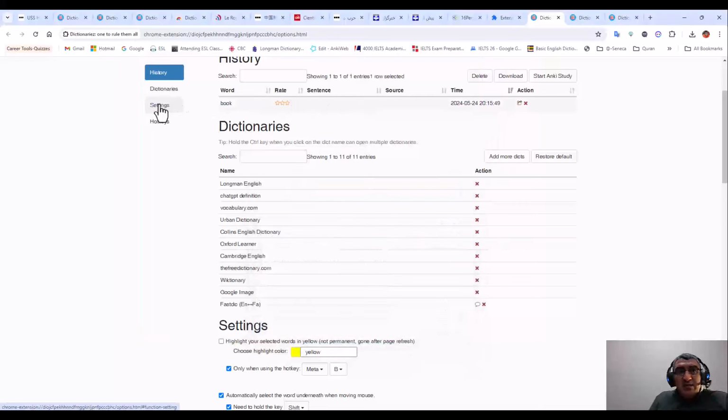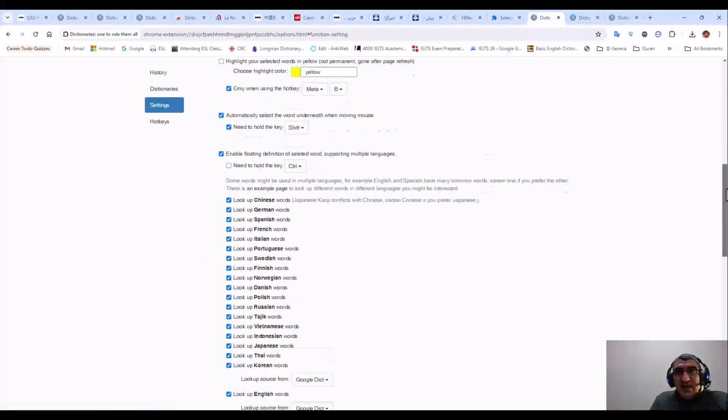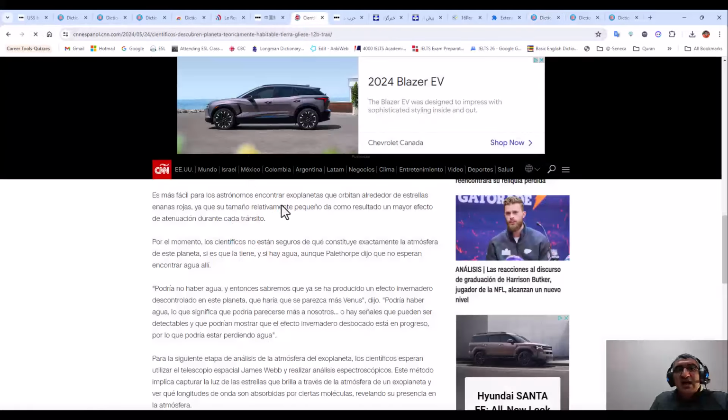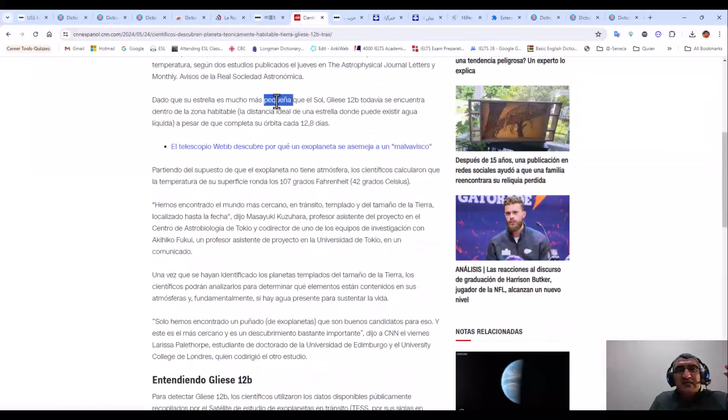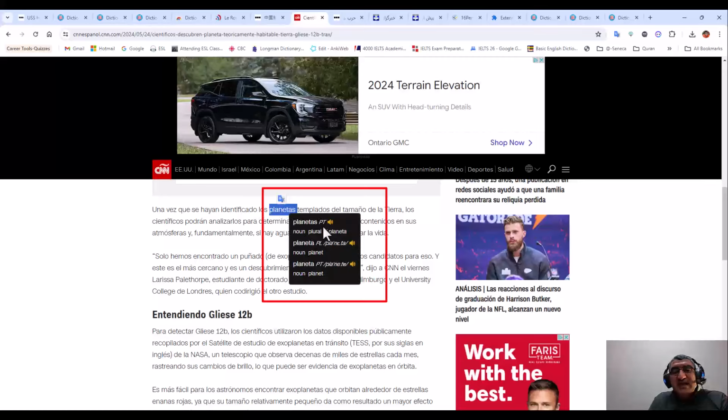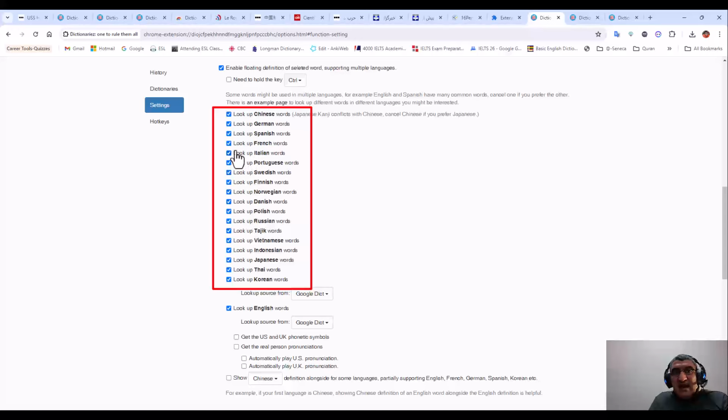And the same, I can go to the settings, and you see here it looks up all text, I mean in Chinese, German, Spanish, Italian, Polish. So I can keep them, or if I don't need them, I can uncheck them. When I go here, to Spanish, it automatically gives the pronunciation and the meaning, because all of the languages have their checkmark.